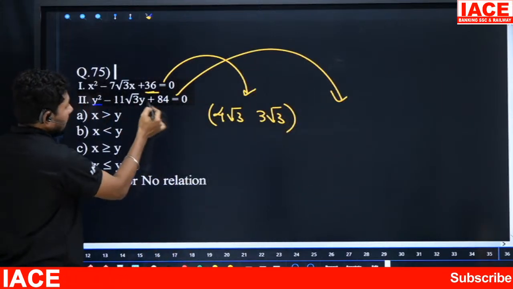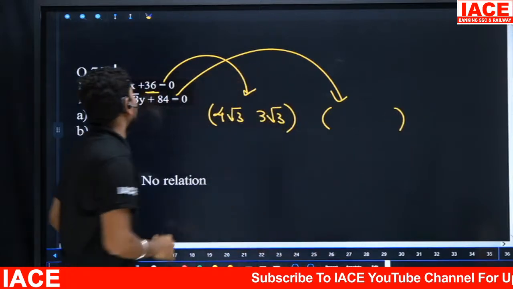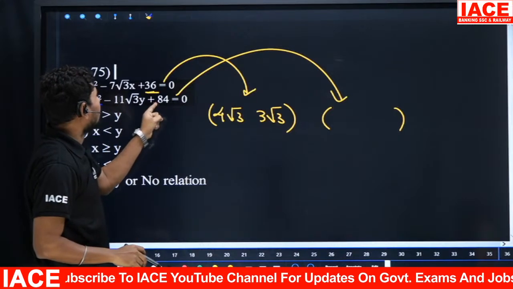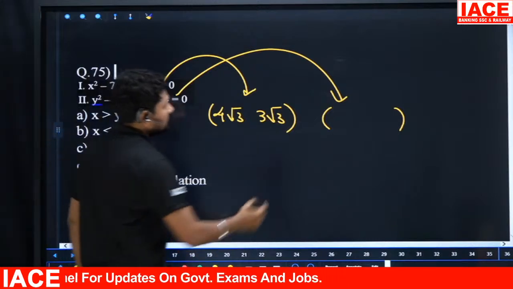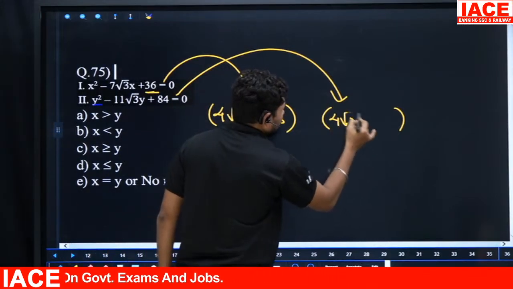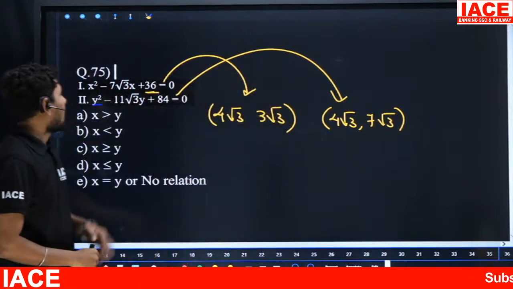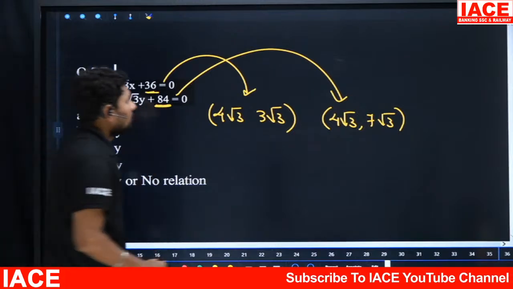So 11 root 3, I need 84. What numbers multiply to get 84 here? So 11 root 3, 3 will be separated, we will get 24. So 24 or what, 28. 28 means 4 7s. That means here we can write 4 root 3 comma 7 root 3. The value of 4 root 3 and 7 root 3 added is 11 root 3, and both multiplied will get 84. Okay, now you have to compare it.